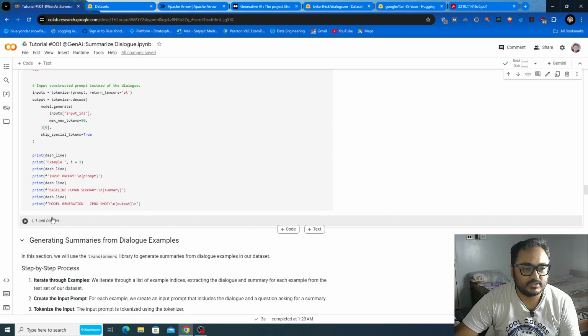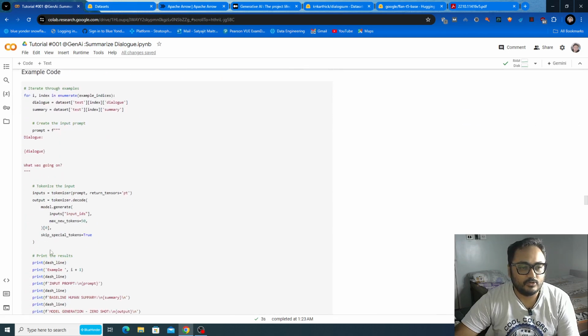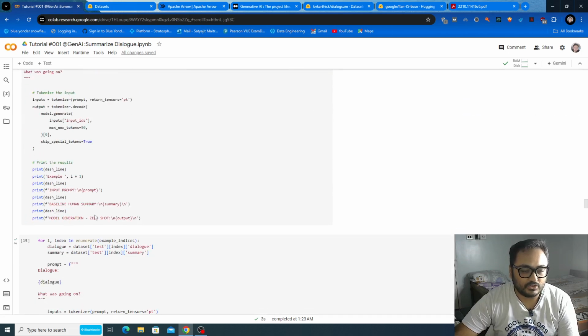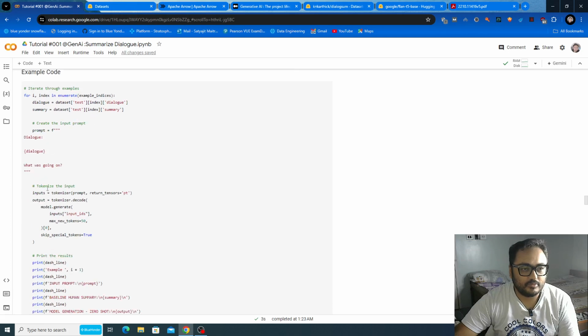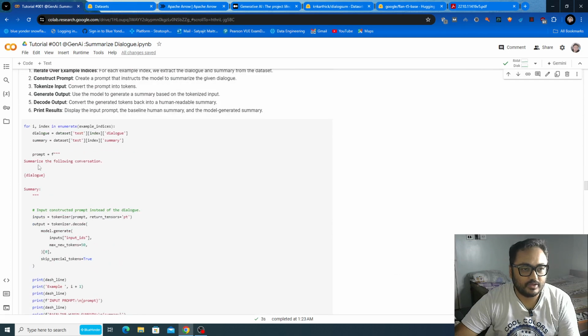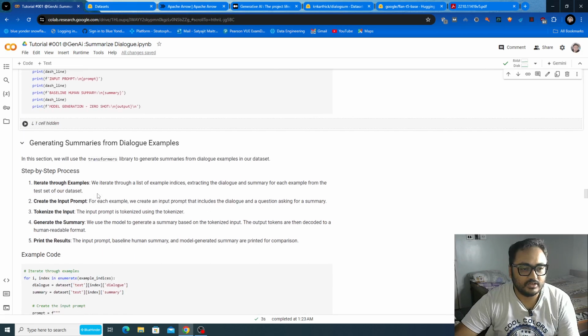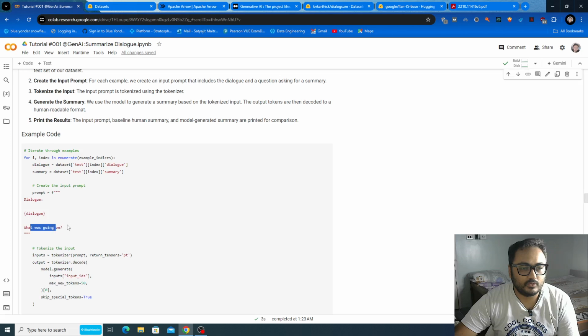Now let's close this cell and come to one-shot. Before coming to one-shot, there is another example where we change the prompt. In the previous prompt we used "summarize the following conversation", and here we are passing "what was going on".